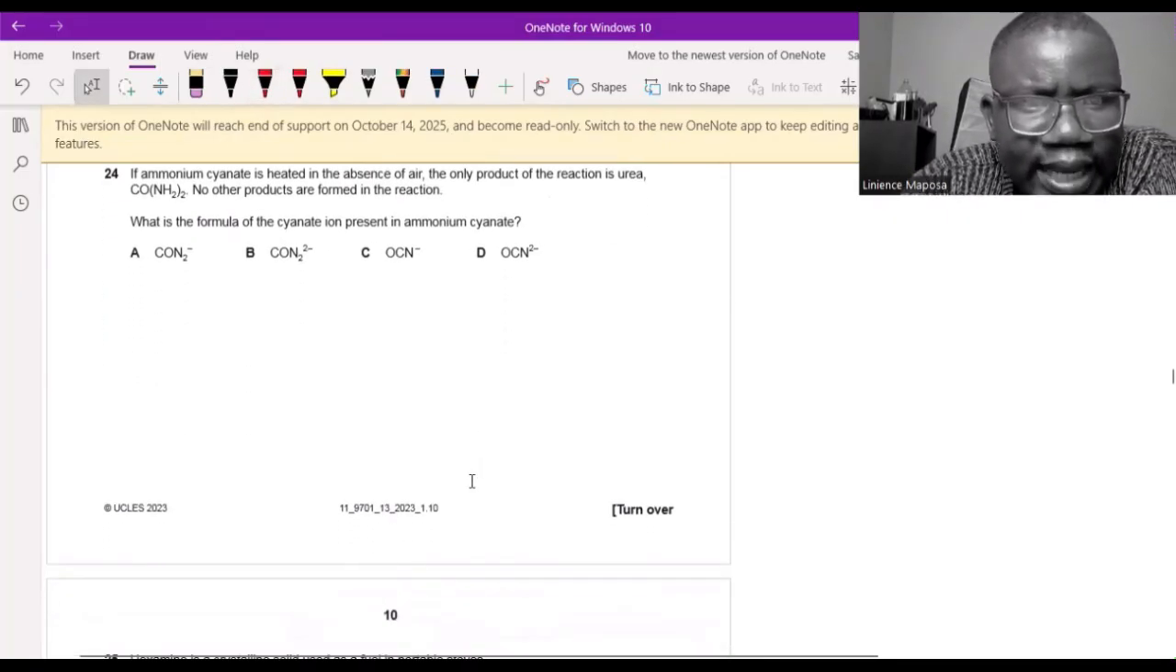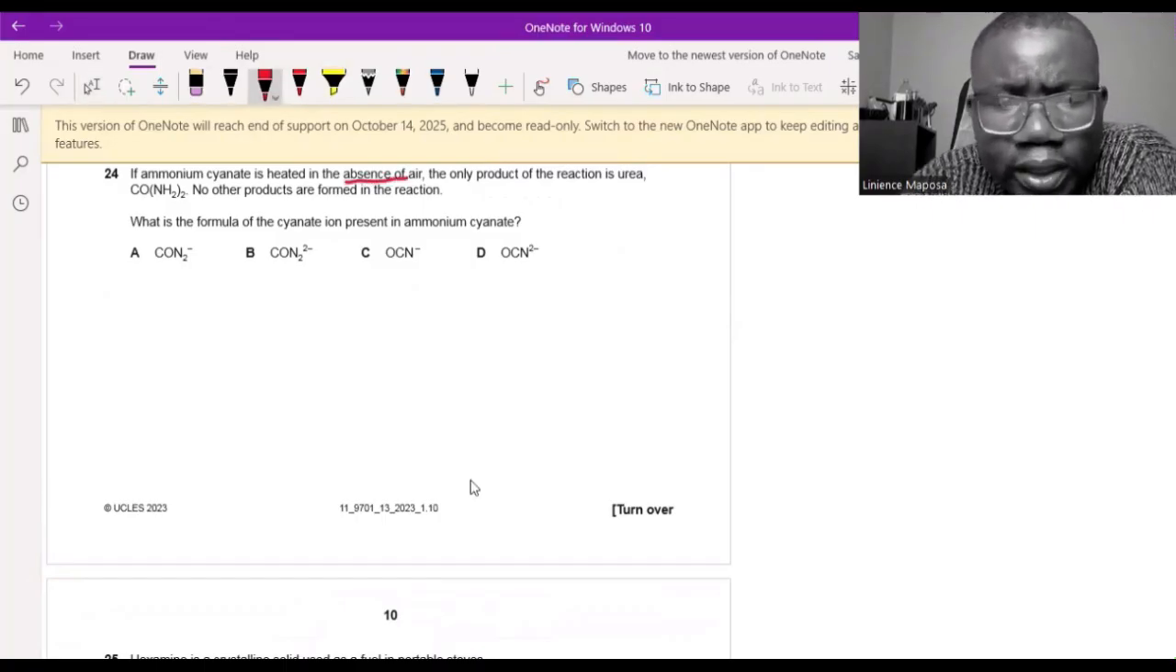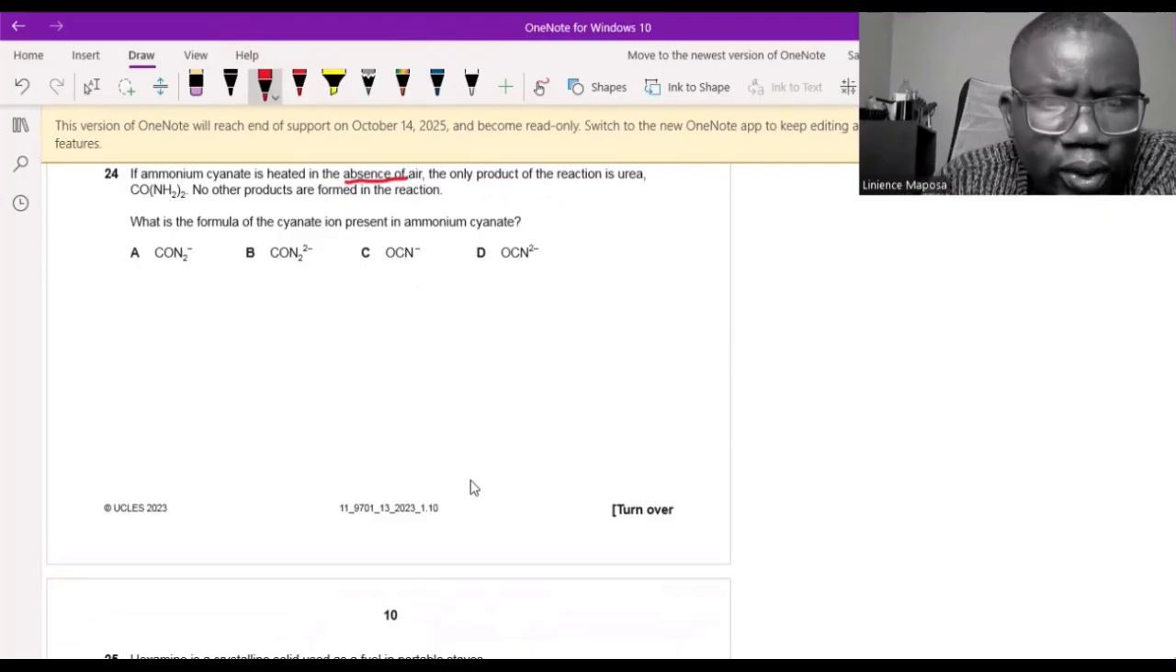If ammonium cyanate is heated in the absence of air, so there's no air, this is important, no oxygen being contributed from elsewhere, the only product of the reaction is urea. So this is urea here. No other products are formed.